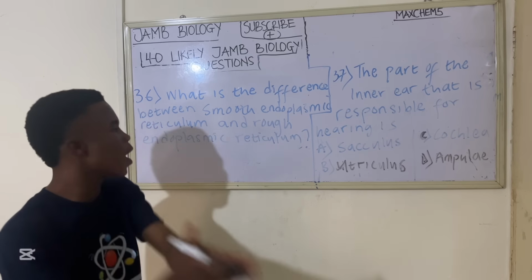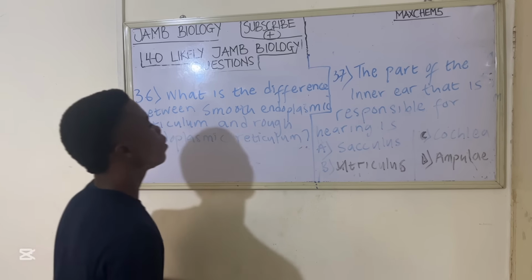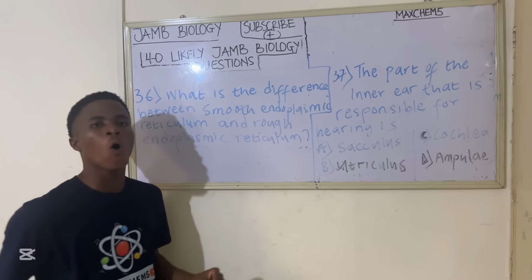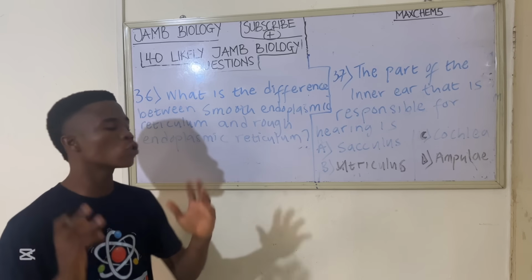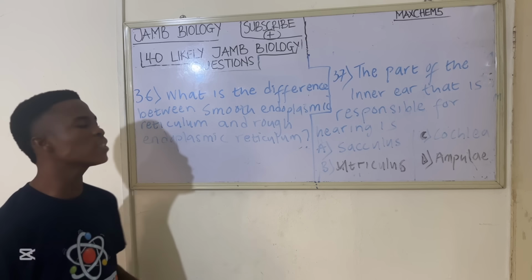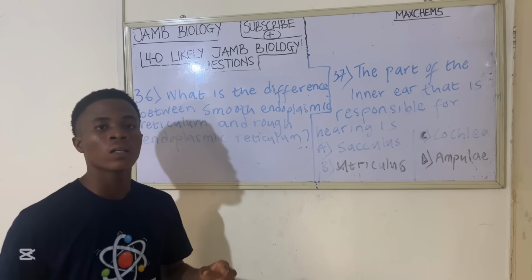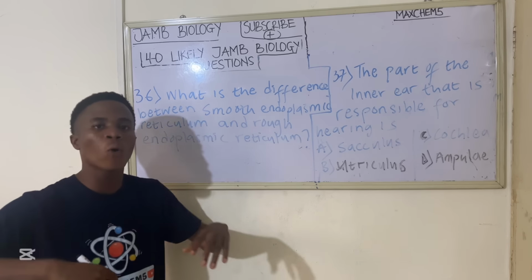Let me start from the rough endoplasmic reticulum. It is rough due to the presence of ribosomes, which make it rough. And the ribosome is a cell organelle that is responsible for protein synthesis.